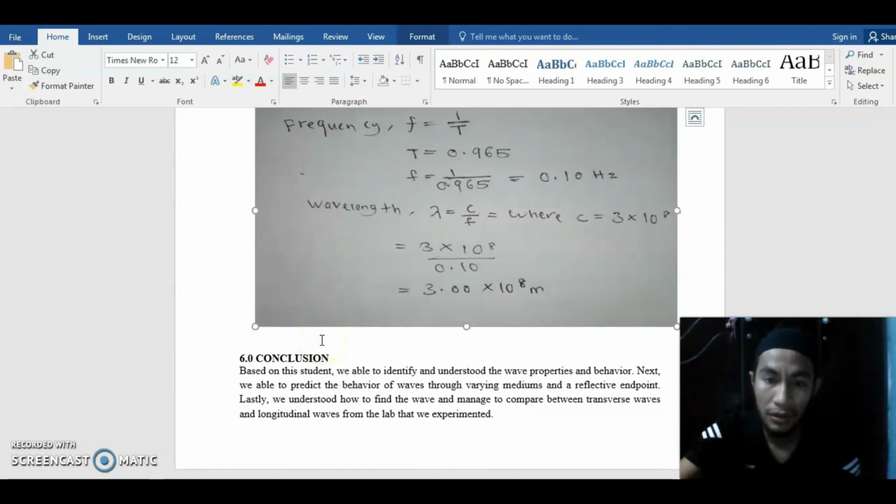For the conclusion of this lab, based on this lab, we are able to identify and understand the wave properties and behavior. Next, we are able to predict the behavior of waves through varying medium and reflective endpoints. Lastly, we understand how to find and compare between transverse waves and the waveform in the lab.